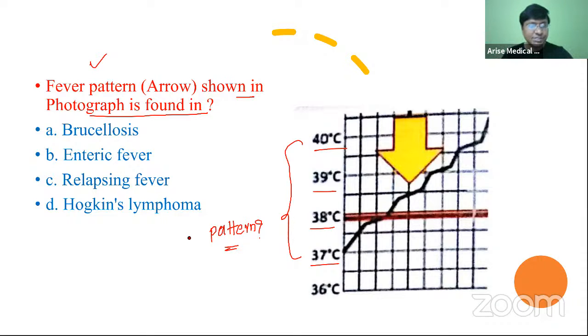So this is called, very good Arya Ajesh, stepladder fever. Now where will you have this particular stepladder fever? You will have that in patients with enteric fever. So in enteric fever, you will have the stepladder fever. This is a very, very important point.